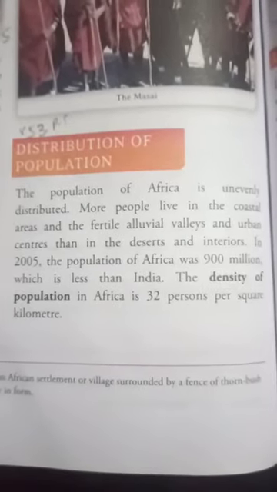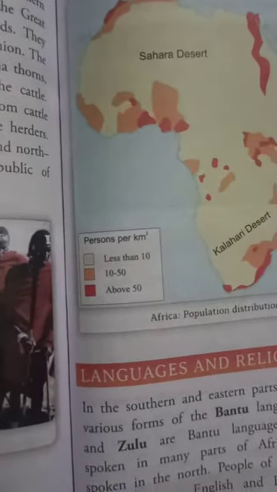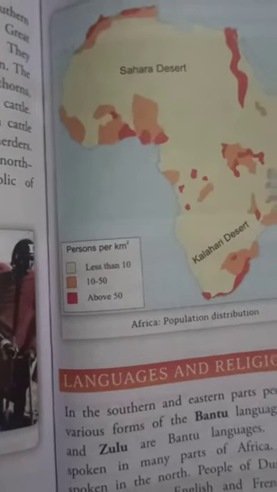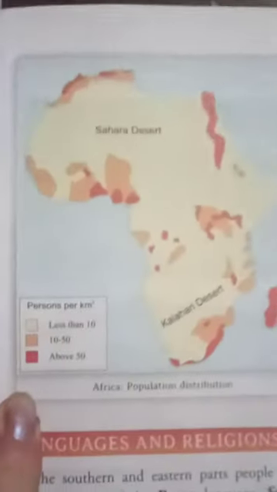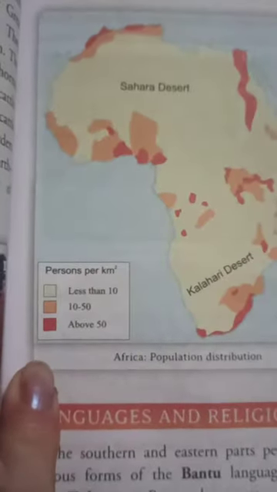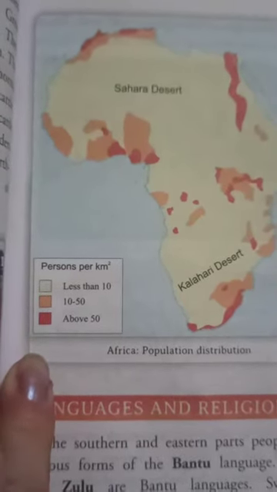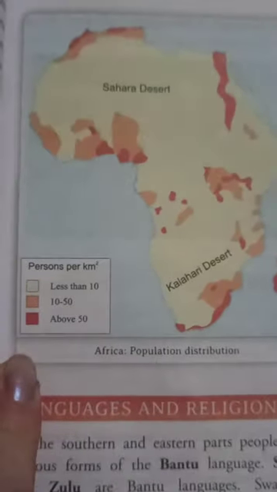You refer to the map over here. You can see the lighter color represents the persons per square kilometers. So all these boxes are for the representation of persons per square kilometer. You can see the lighter color is less than 10 people per square kilometer live in such areas.